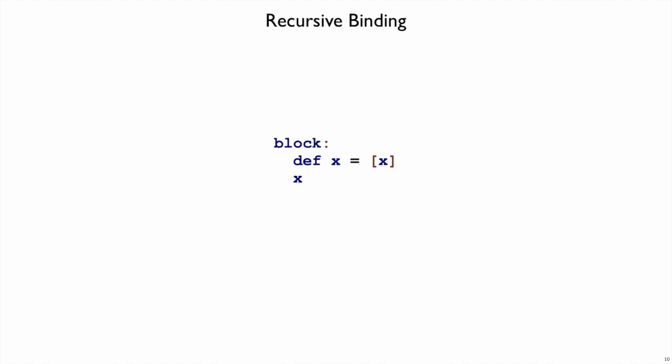It doesn't help if we make a list around x because, again, we need to create the list, and to create the list we need the value of x. We'll still get a use before initialization here.